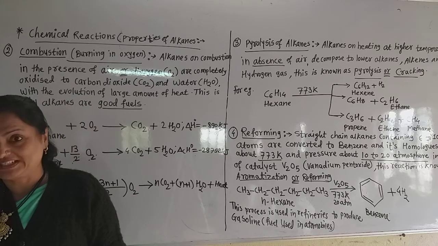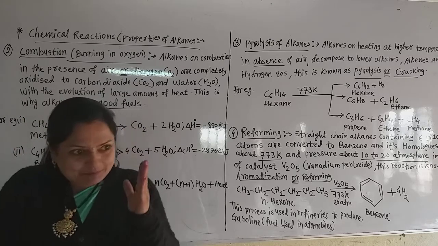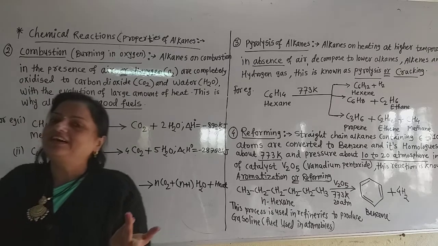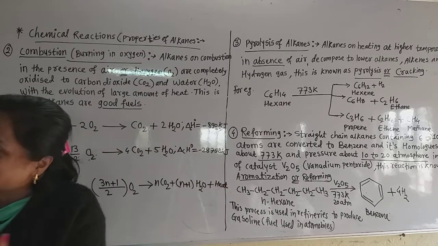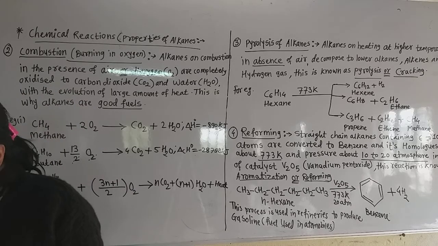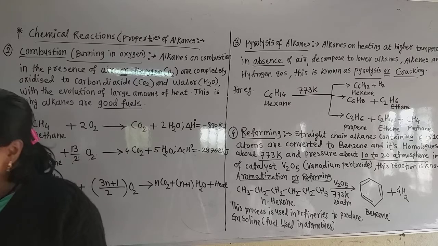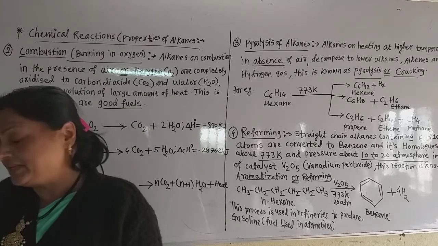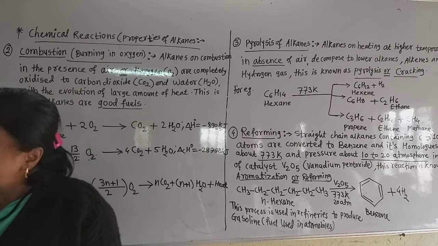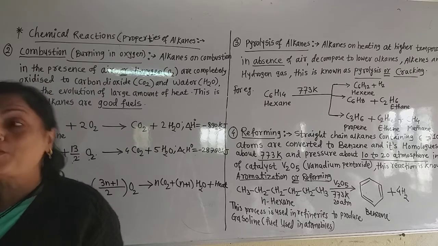Alkenes are also formed and hydrogen gas is evolved, because all alkanes have carbon-carbon single bonds, but sometimes they break into alkenes containing fewer carbon atoms, with a double bond. If there is a double bond, that means two hydrogens are fewer than in the alkane, and those two hydrogens go into the air in the form of hydrogen gas.